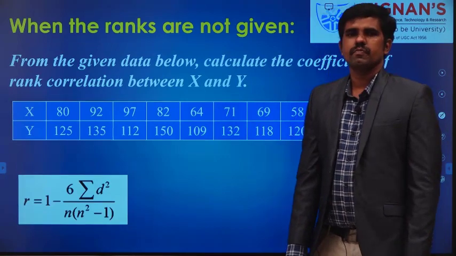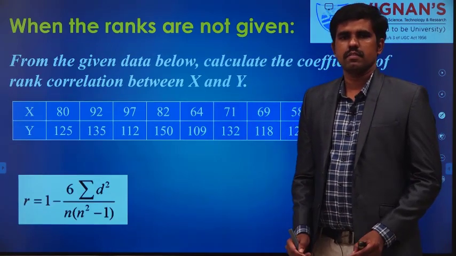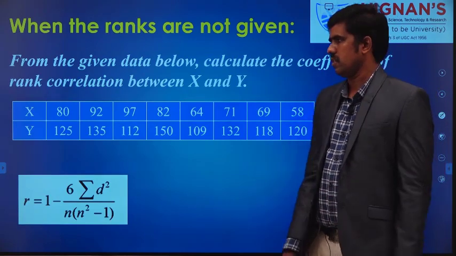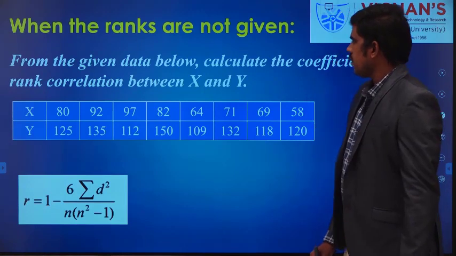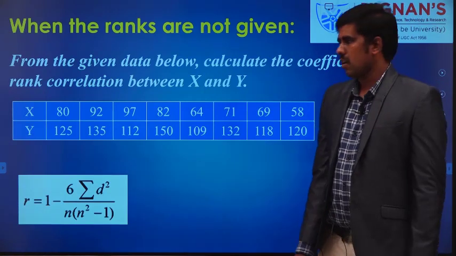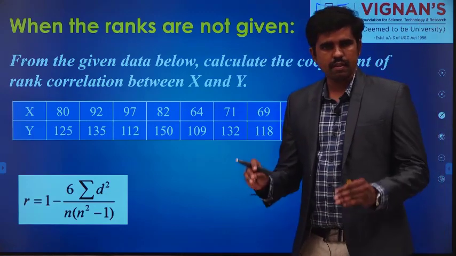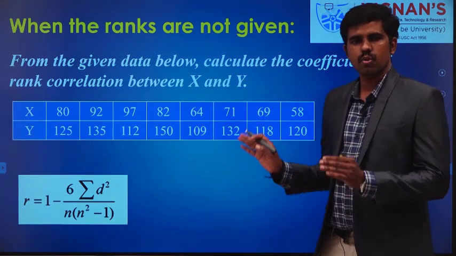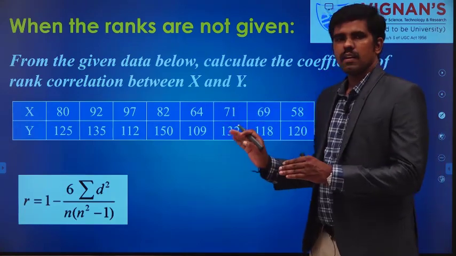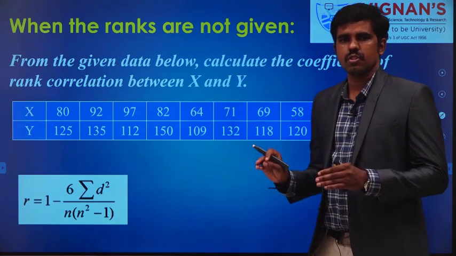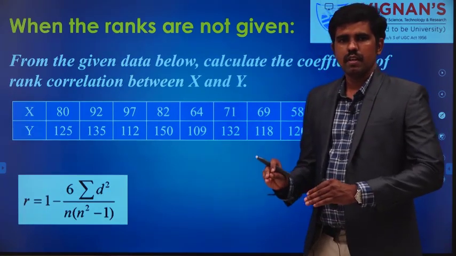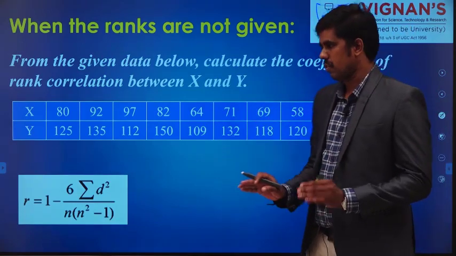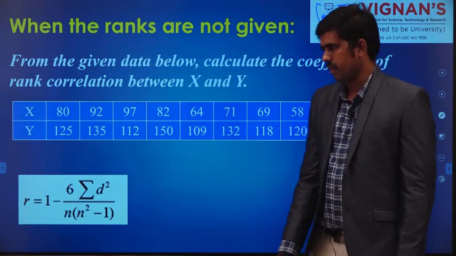Next, if we are not given the rank, how to find the rank correlation coefficient? From the given data below, calculate the coefficient of rank correlation of x and y. We are given values. Of course, by using these values we can find the correlation coefficient, but here I am interested in finding the rank correlation coefficient. I want to use this data to find it. So how to find the rank correlation coefficient?